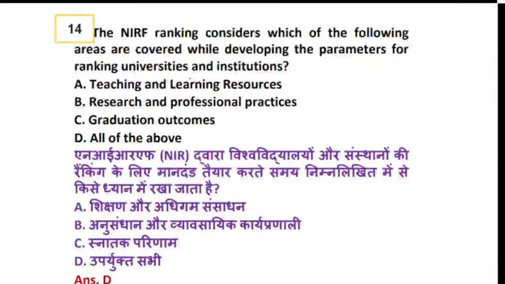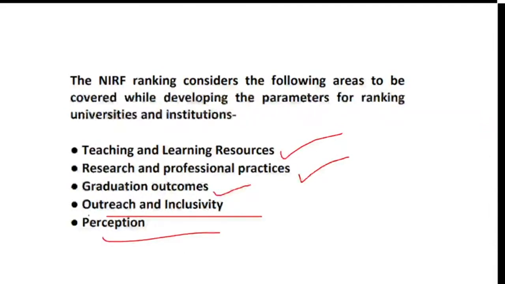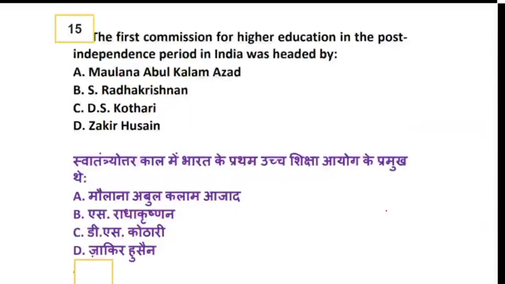Sorry, so the parameters are all the above, that is teaching and learning resources, research and professional practices, graduation outcomes. These are all the parameters. Apart from that, let's see basically what all the parameters are. Not only teaching and learning, research and professional practice, graduation outcome, but also outreach and inclusivity, and perception. These are all included as a part of the parameters which are used in order to rank the institutions as well as the universities. Okay, coming to question number 15, everyone.